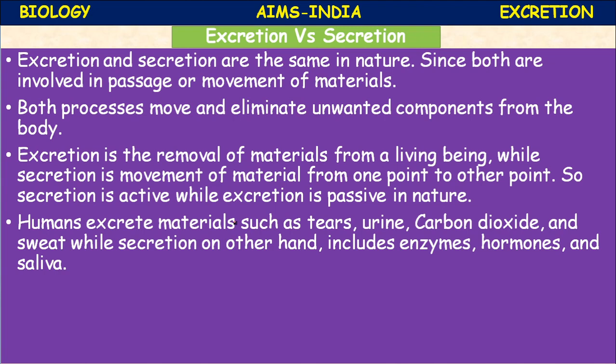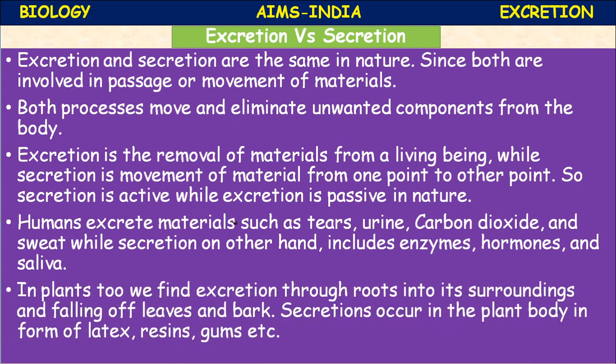Saliva is secreted by salivary glands, which also possess salivary ducts. So secretion is different from excretion. Secretion is active, whereas excretion is passive in nature.